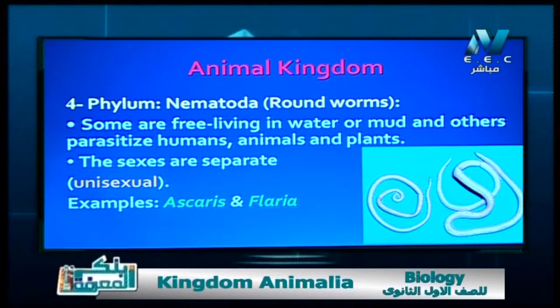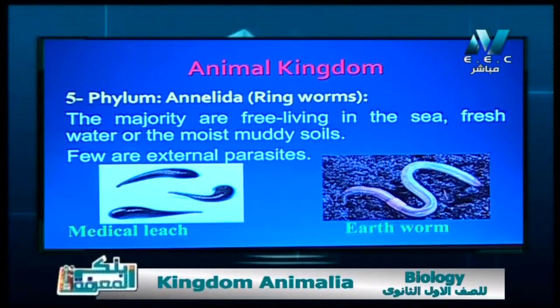Some are free living in water, and the others are parasites that parasitize on humans, animals, and plants. The examples are Ascaris and Filaria.